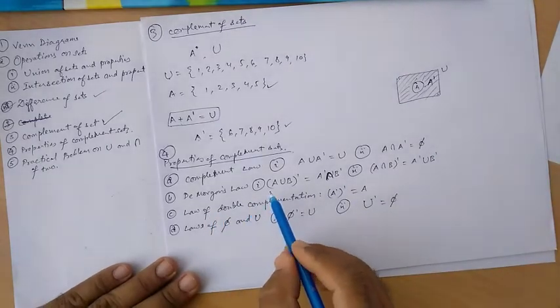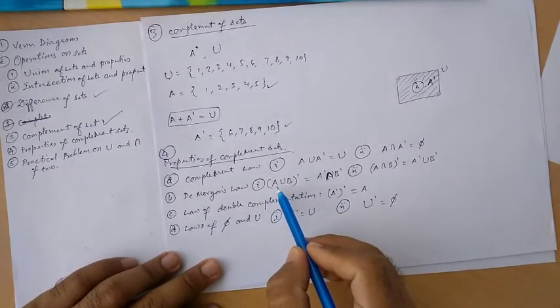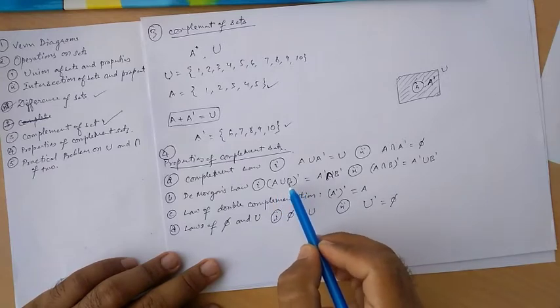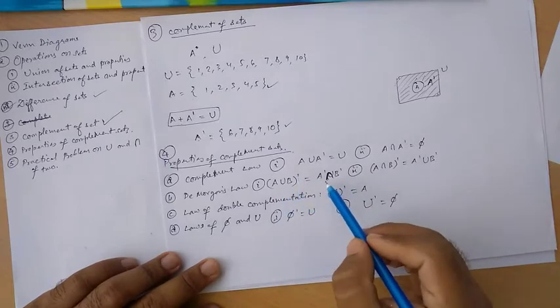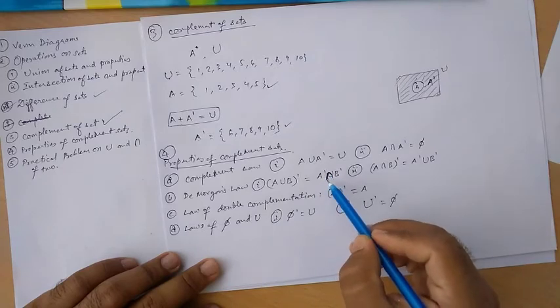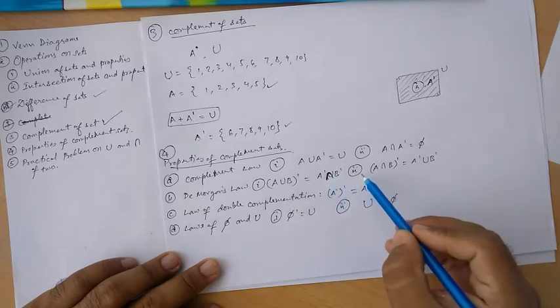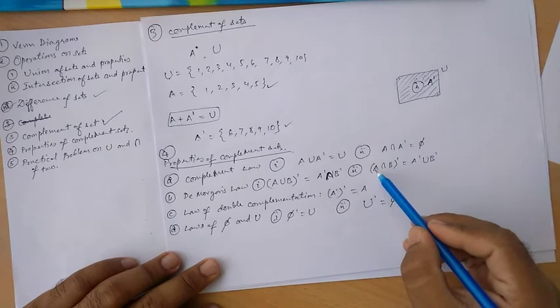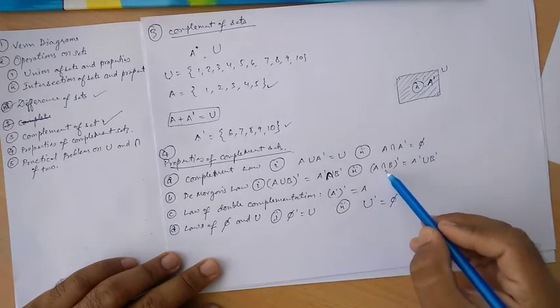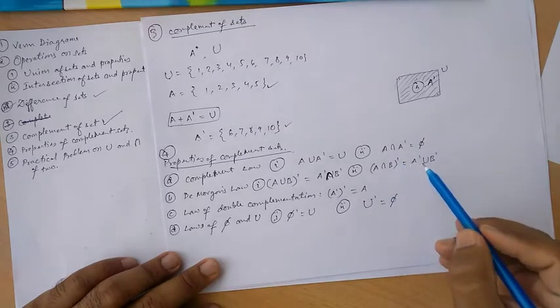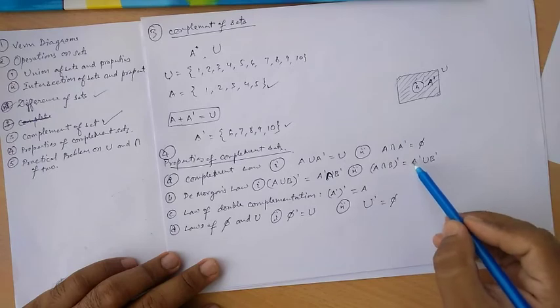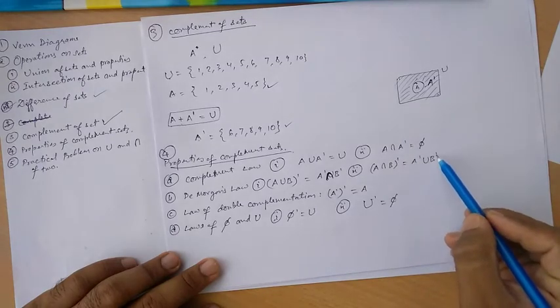De Morgan's law states, first one, A union B, and after finding the union of these two sets, we take the complement. Then definitely this is nothing but A complement intersection B complement. And another one is, if we take A intersection B, or the common portion of these two sets, and after that we take a complement of that, then definitely we will get A complement union B complement.